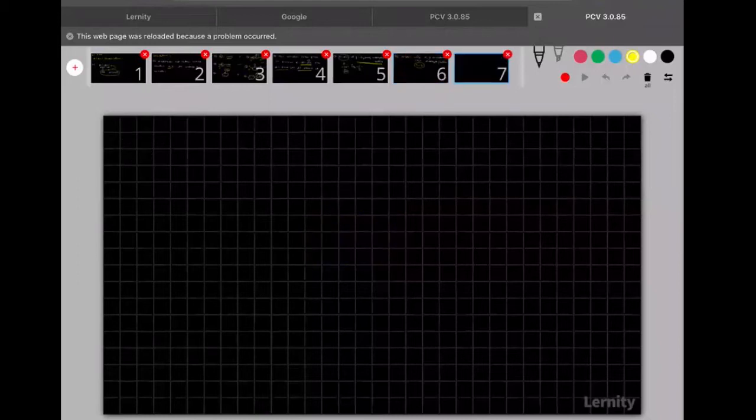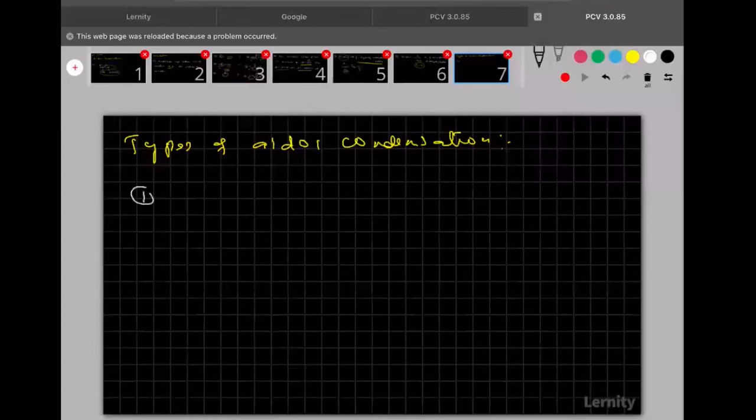Clear? Now, see clearly here. Next topic in this aldol is the types of aldol condensation. First one is self-aldol condensation.